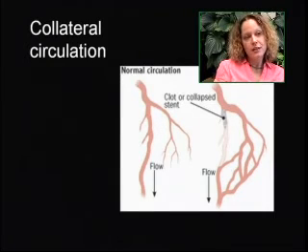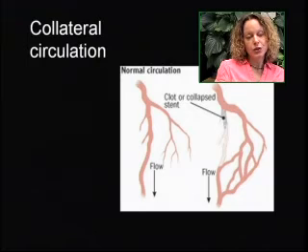Now, oftentimes, patients will develop collateral circulation. All right, so here we see an example of normal circulation, and then we see there's a blockage on the other side where collateral circulation is.